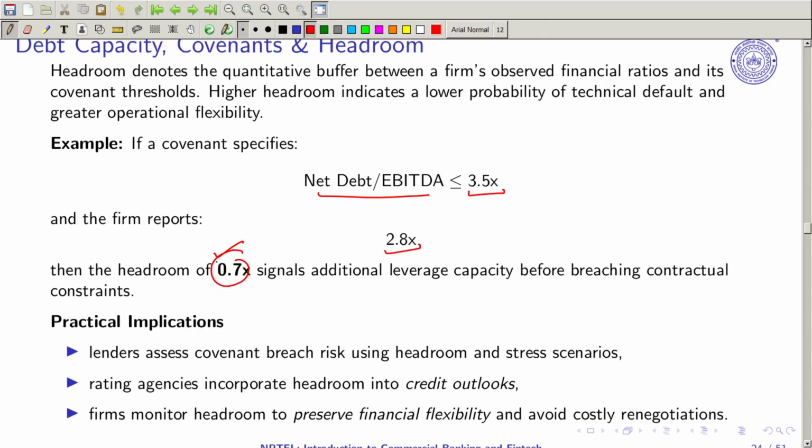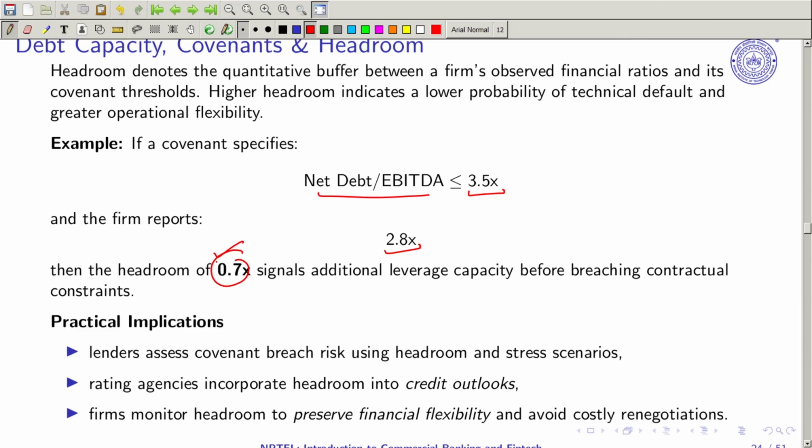But if you have reduced your exposure, suppose you borrowed 10 lakh rupees with a 50,000 EMI and you repaid 5 lakh rupees, then you have 5 lakh rupees of headroom. You can ask the bank, and the bank would be happy to give you 5 lakh rupees extra, because you borrowed 10 lakh initially, you have paid back 5 lakh, and only 5 lakh is outstanding. So you can go for a top up, and the bank will give it to you. That is the headroom for a household. I hope this example has helped you understand.